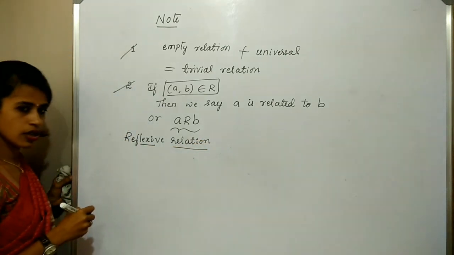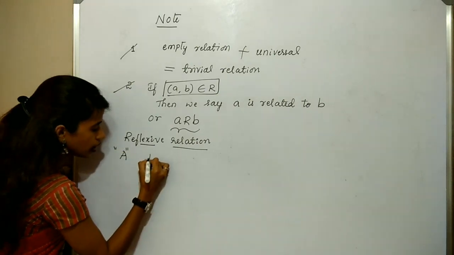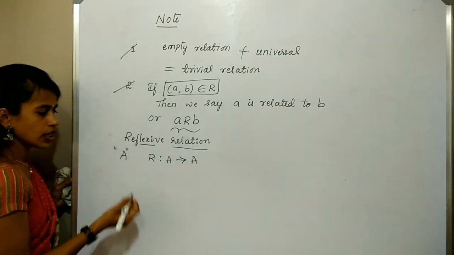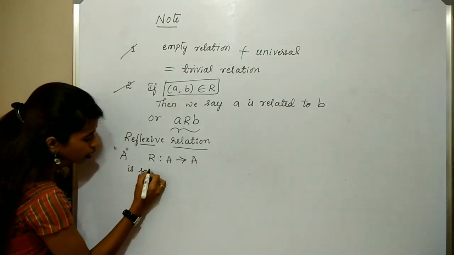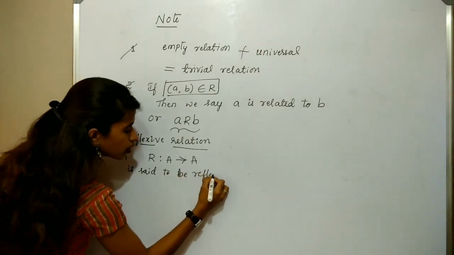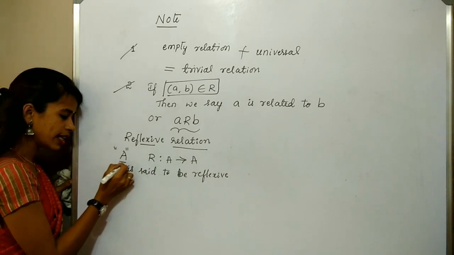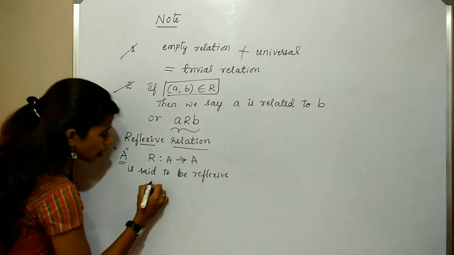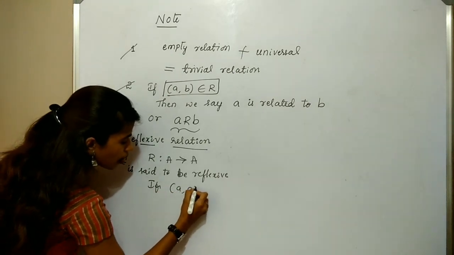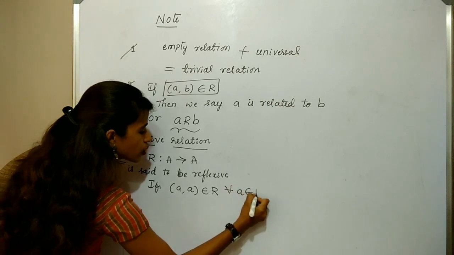Reflexive relation. So first, the set A and the relation R, which is a relation in the set A, is said to be reflexive. A relation R in a set A is said to be reflexive if it satisfies: A comma A belongs to R for all A belongs to A.